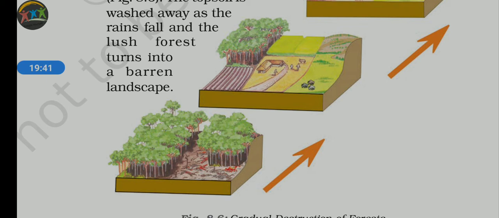Day by day the forest area is reducing, and such reduction leads to soil erosion. So today we have discussed the basic points regarding the Amazon basin. In the next PDF I will give you some questions that you will solve. Have a nice day ahead.